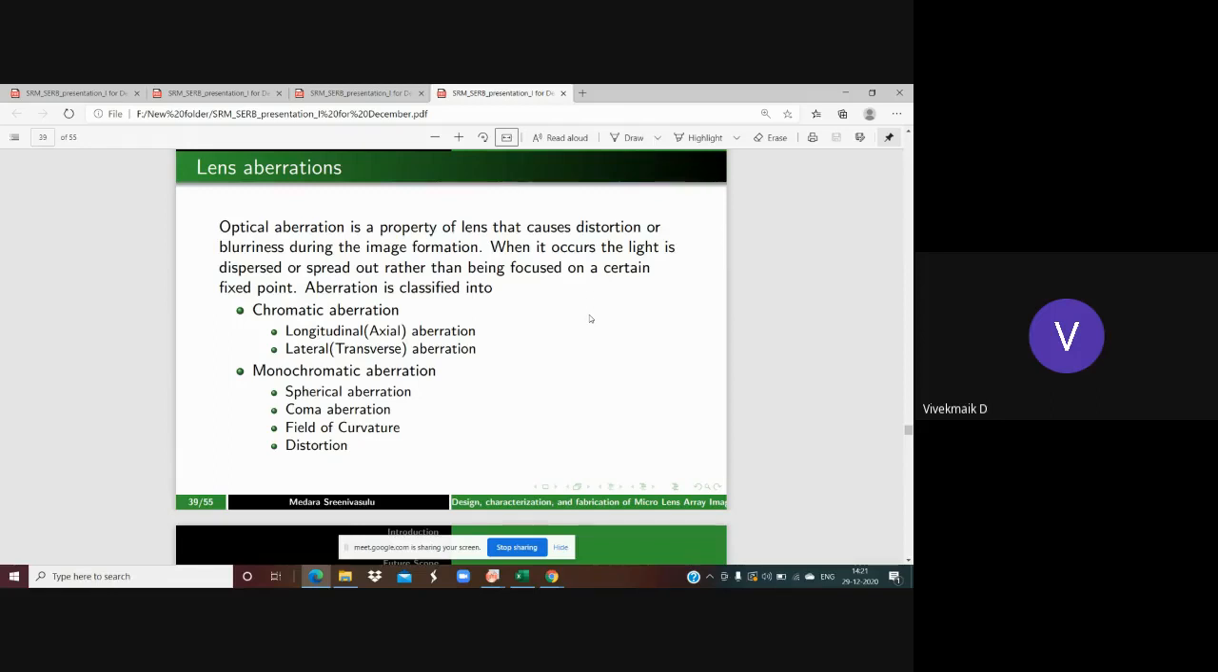These aberrations are classified into two types based on color: chromatic and monochromatic. Chromatic is again classified into two types: longitudinal and lateral. Monochromatic is again classified into types: spherical, coma, field curvature, and distortion is also there, but we're going to discuss spherical, coma, and field curvature in the design of the microscopic objective camera.